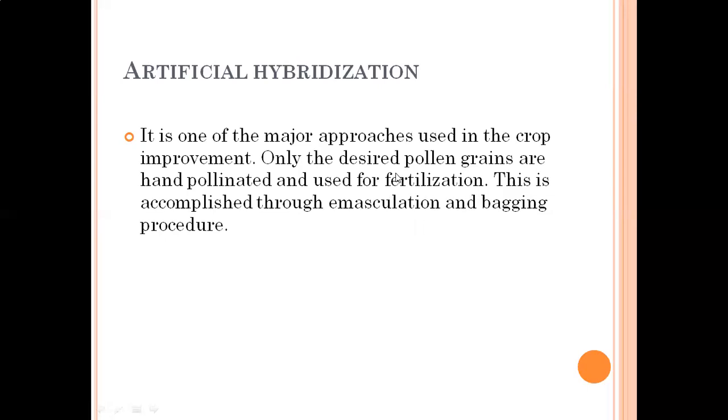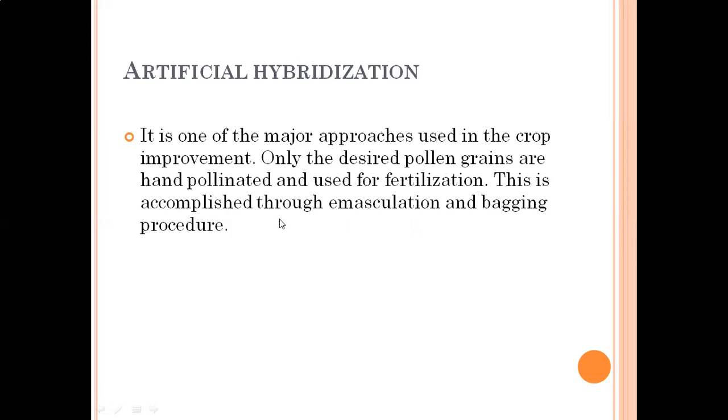You can select desired pollen grains which are of high quality, and then you should do pollination by hand. So only the desired pollen grains are hand pollinated and used for fertilization.